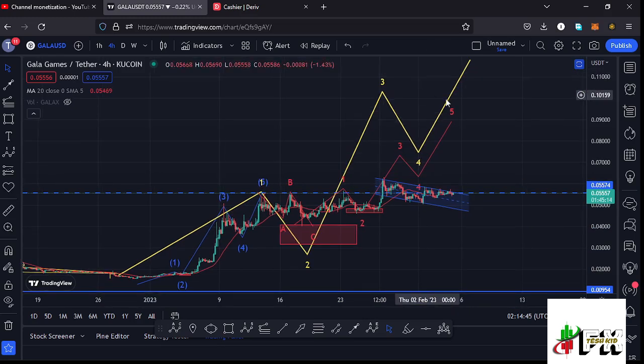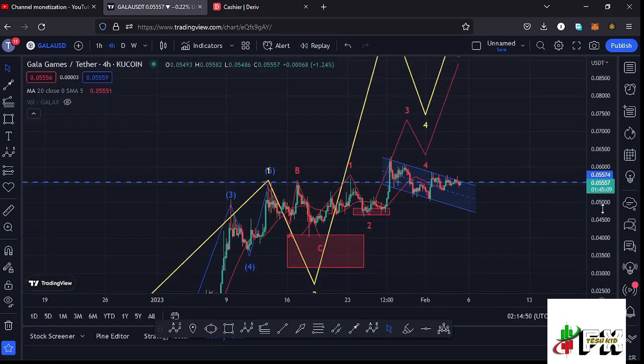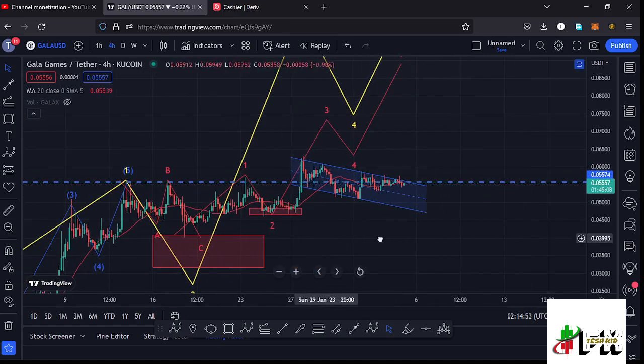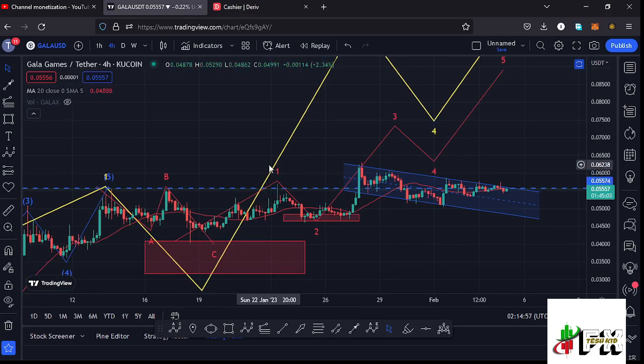and that is the minimum that I'm expecting that larger Elliott wave count 3 to the upside to do. And because of the impulsive nature in the formation of that wave 3, we also expect to see a 5-wave structure in formation within that wave 3, and I believe we are seeing such a structure having this as the first wave. Then we have seen a retracement in the formation of that wave 2, and I believe whatever we are seeing at the moment could be the start of the formation of this wave 3.